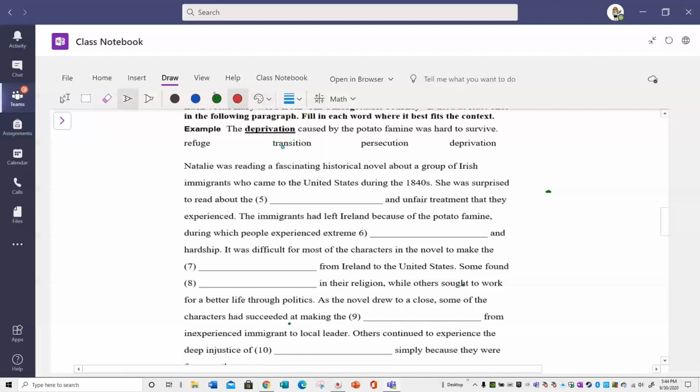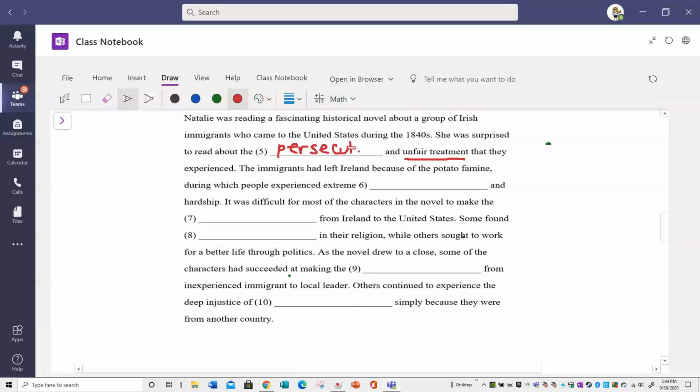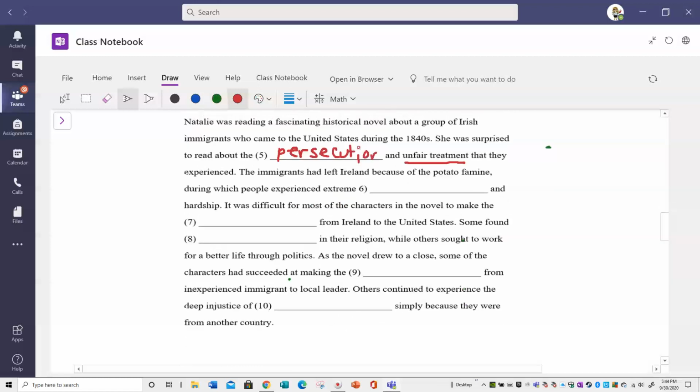Now I know that unfair treatment is another word for persecution. Just going to write that in, and again I'm using this tablet, which makes it a bit easier, but if you were on a Microsoft Surface or something, or an iPad with an Apple Pencil, it'd be easier too.